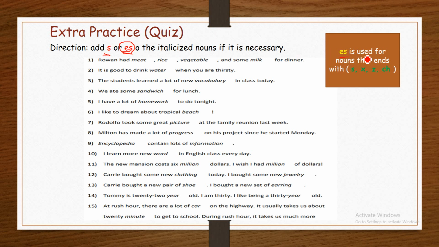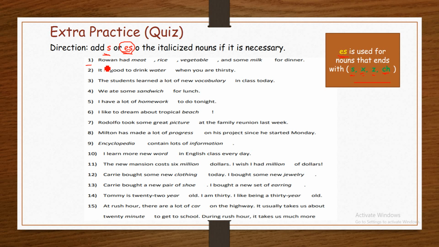Es is used for nouns that end with s, x, z, ch. When nouns end with s, x, z, ch, we add es. Except for this, we add s for countable nouns.